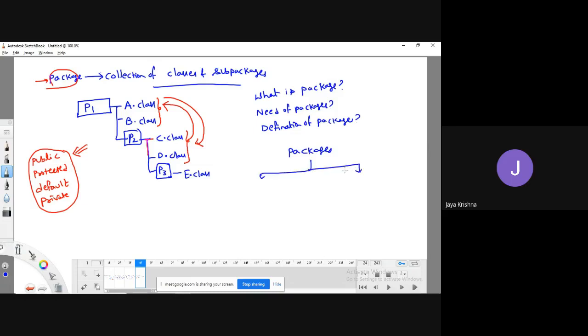these packages are of two types. One is the normal classification we know: one kind of packages which are already developed by Sun Microsystems people. Sun Microsystems, we can simply call them core packages.